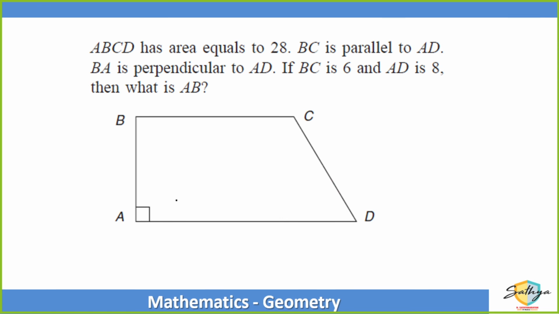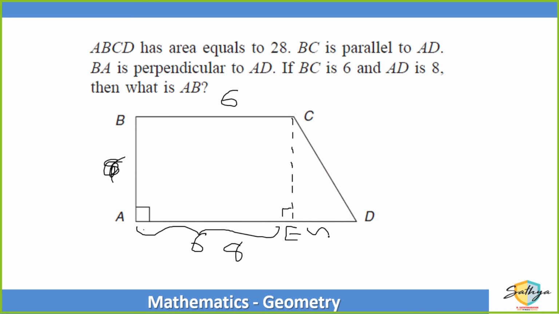It is given that BC is parallel to AD, BA is perpendicular to AD. Now BC is 6 and AD is 8. If I draw a line from here again which is perpendicular, and name this point E, then AE will be equal to 6, making ED equal to 2.